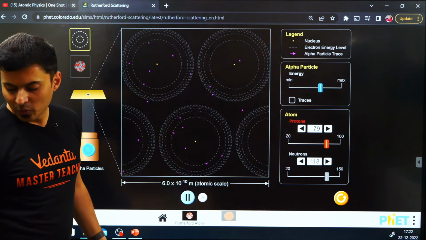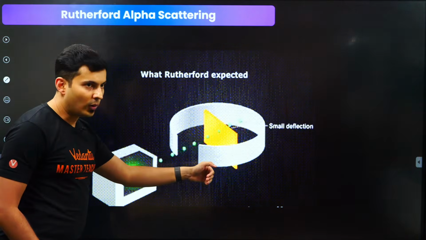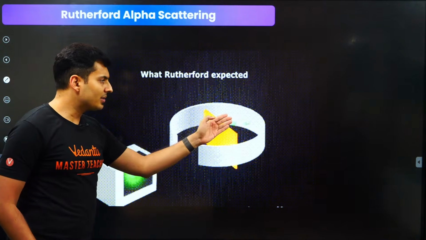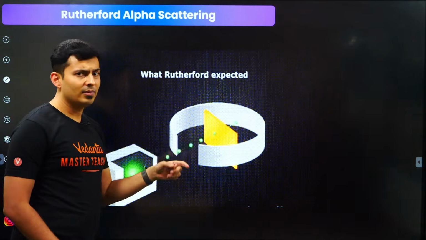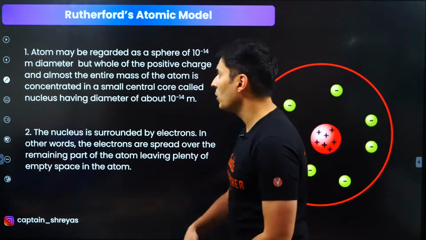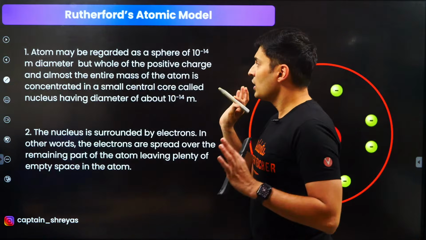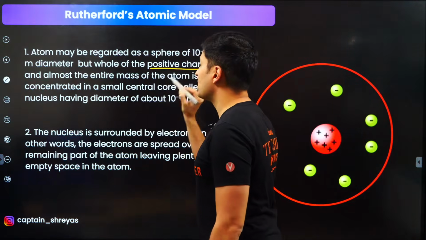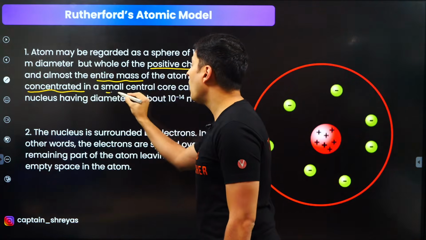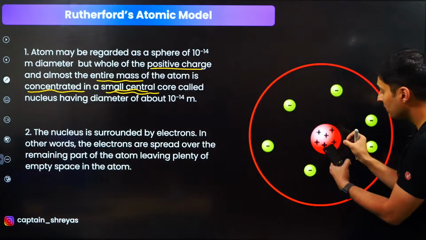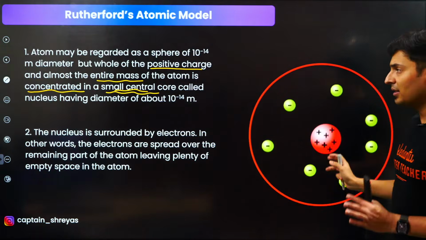Okay. So now that you know what is Rutherford's experiment. So there are alpha particles, gold foil over here. Most of it will pass. Some of them will get deflected by a small amount. Very few will get deflected by a large amount. From that, he was able to conclude most of the atom is basically empty. Almost the entire positive charge and mass is concentrated in a small central core. Most of it is empty, right? That is one of the conclusions.